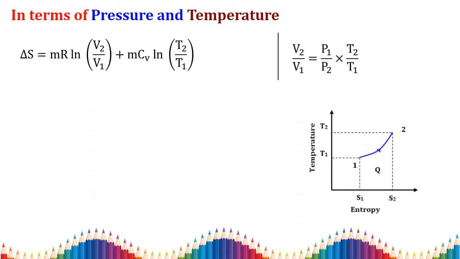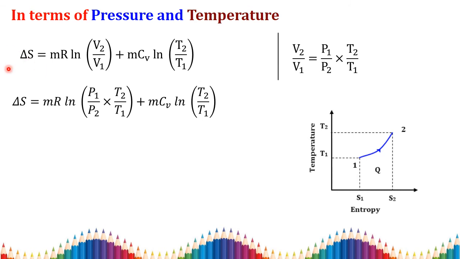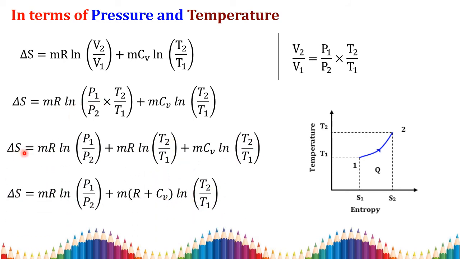Then what do you get? Consider the same equation, with V2 by V1 replaced by P1 by P2 into T2 by T1. The next step is to multiply mR ln into the bracket. What I get is delta S equal to mR ln P1 by P2 plus mR ln T2 by T1 plus mCV ln T2 by T1.